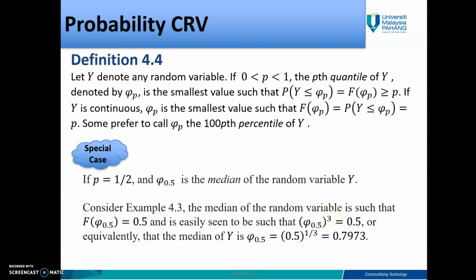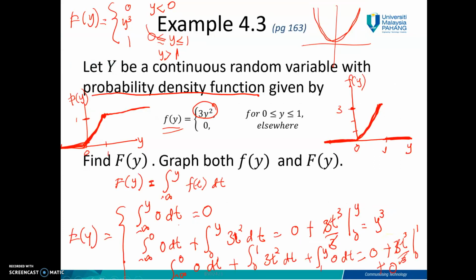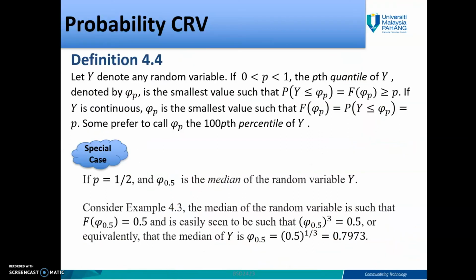Okay, because we have y power 3, isn't it? If you look at our previous one here, we get this y cube. That is our example 4.3.